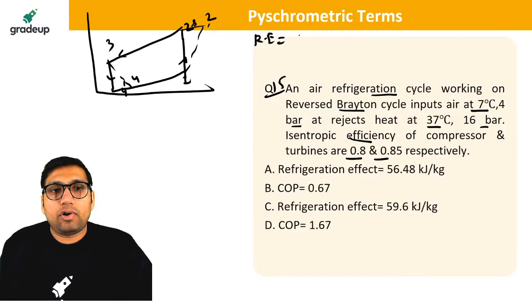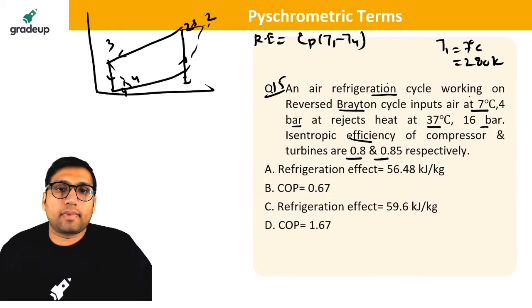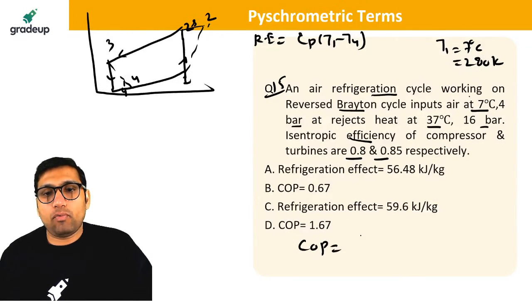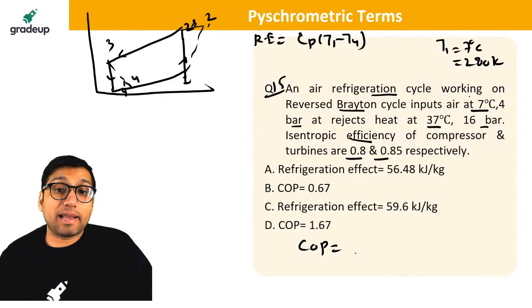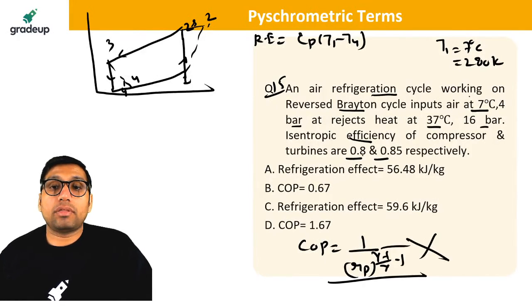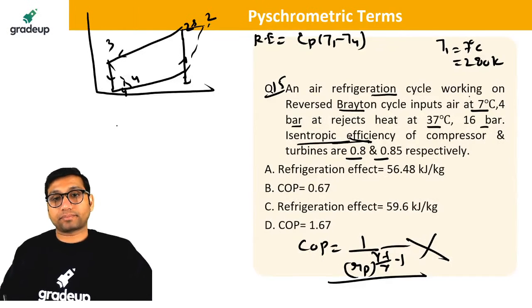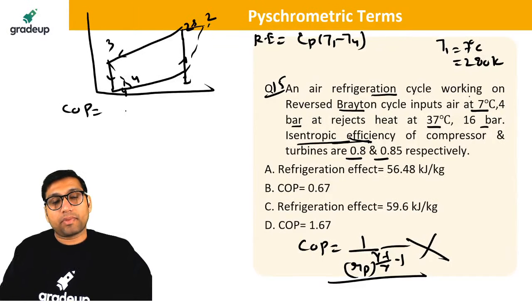So you have to find the refrigeration effect. Refrigeration effect will be equal to Cp of T1 minus T4. T1 is given. T1 is 7 degrees Celsius, that is 280 Kelvin. Now COP you can easily find. COP is equal to 1... No, COP you cannot find by direct formula. Can you use this formula, my dear? Can anyone tell me? No, you cannot use this formula because they have given the isentropic efficiency. So you cannot use this formula for COP. So COP will be equal to what?